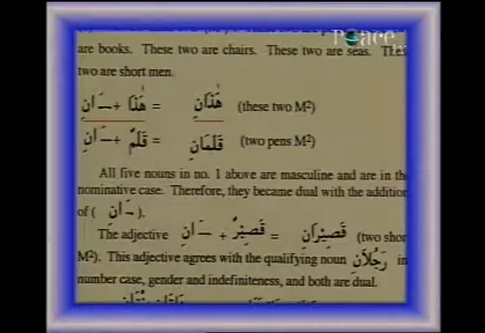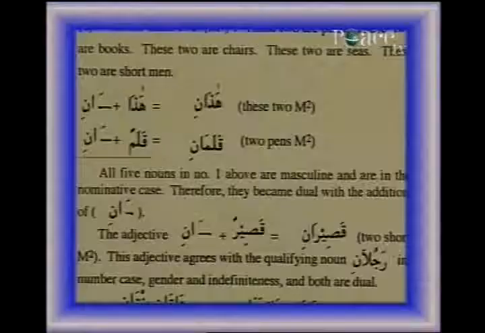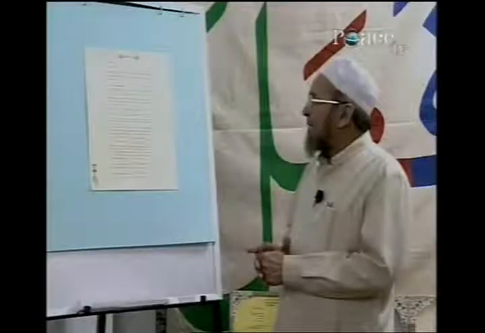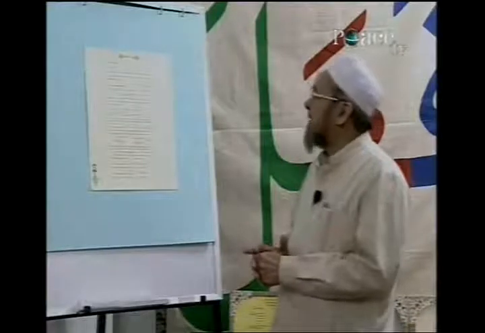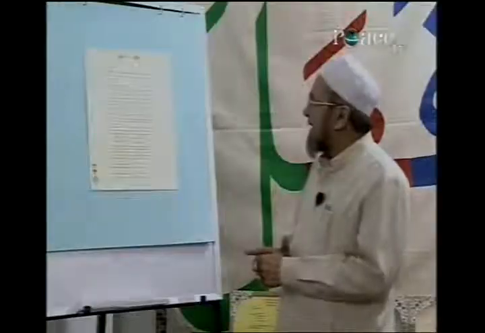Hada plus ane is equal to hadani. These two, M2. Please note, M2 means what? Masculine dual. Ane plus qalam: qalamane, two pens. All five nouns in number 1 above are masculine and are in the nominative case.